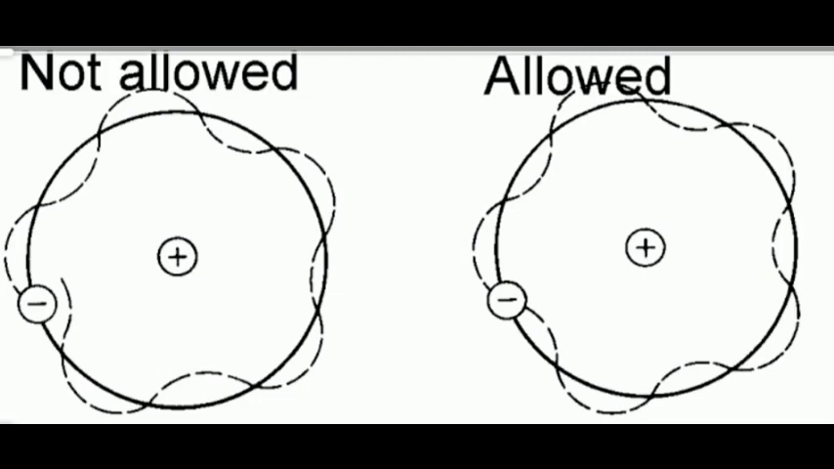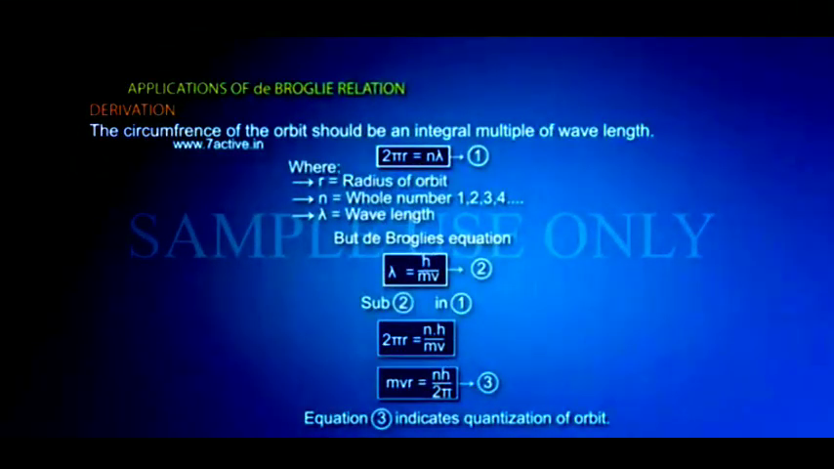So from that we are assuming one thing: if the electron revolves in a fixed stationary path, it has to possess a fixed angular momentum. Then only it can exist in phase, otherwise it will be out of phase. Now we will see the derivation for the angular momentum of the electron equal to nh divided by 2 pi, or mvr equals nh divided by 2 pi. This is the main application of the de Broglie relation.